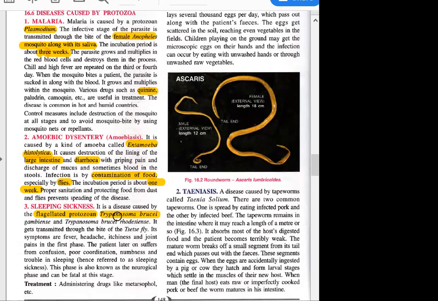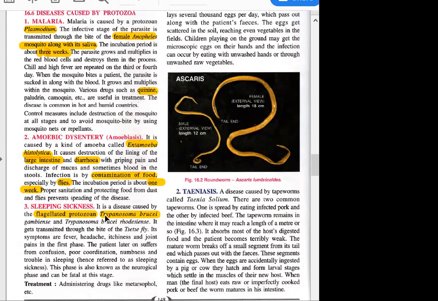These are two different protozoans, which means they are of the same genus but different species. The genus is the same, Trypanosoma, but the species is different. One is gambiense, and the other is rhodesiense, which is not directly a species but a subspecies. So these are two different types of pathogen, and they both cause this